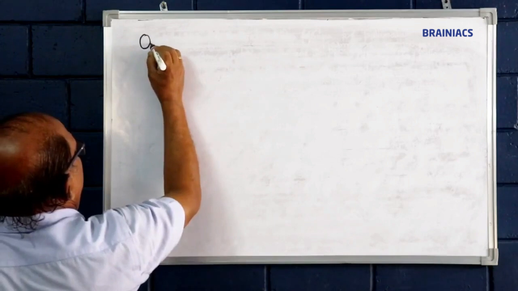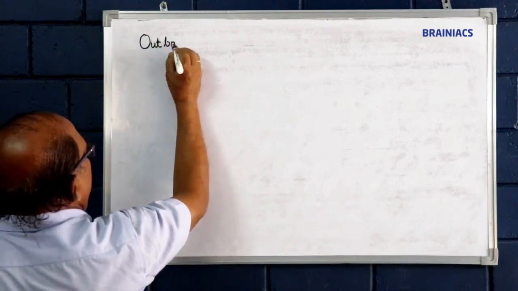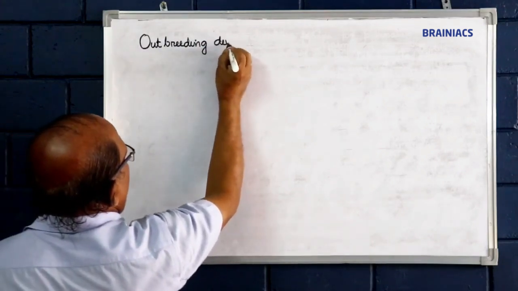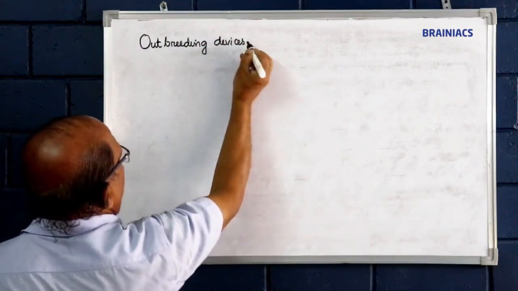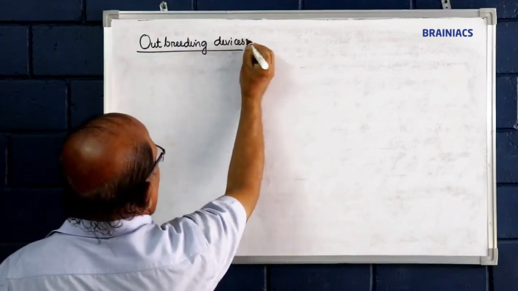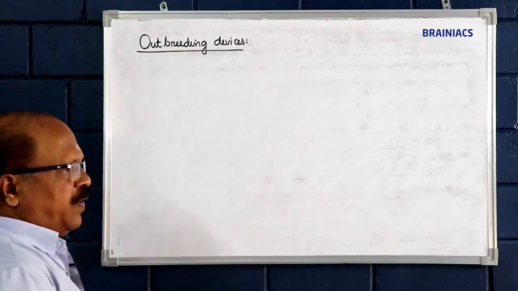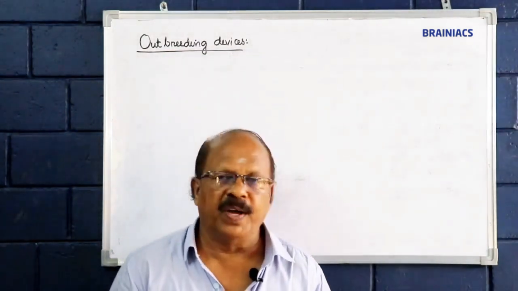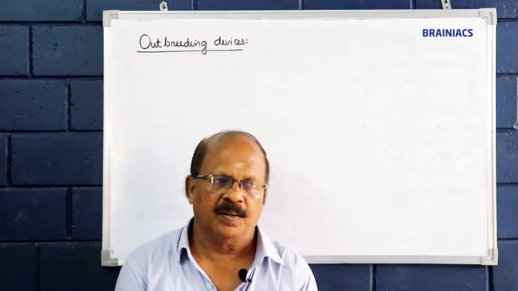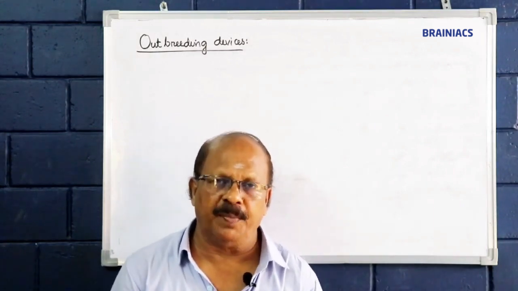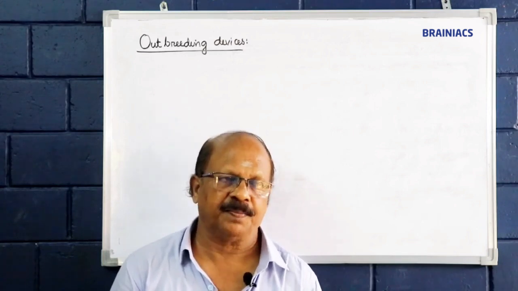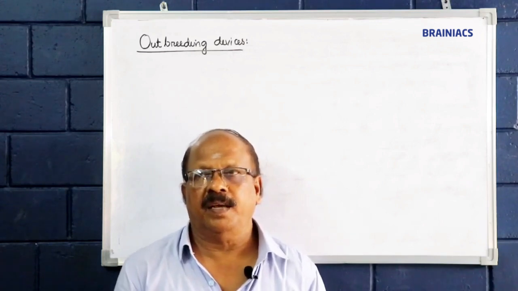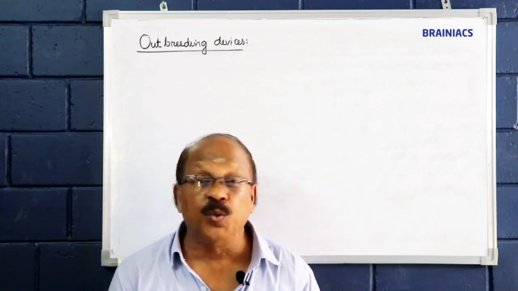Next is outbreeding devices. So listen please. Whenever self-pollination, both autogamy or geitonogamy, does not happen, the plants or flowers are tempted to do cross-pollination.